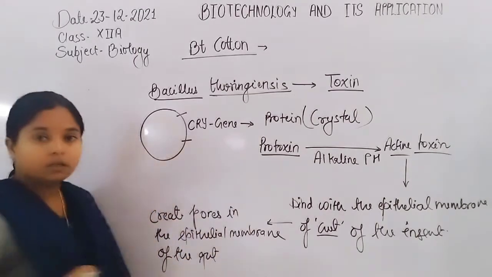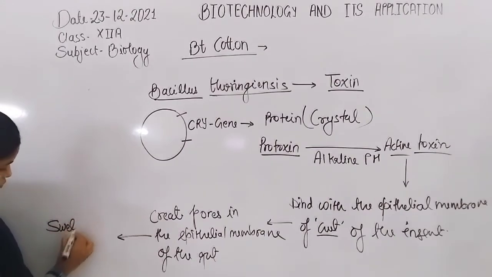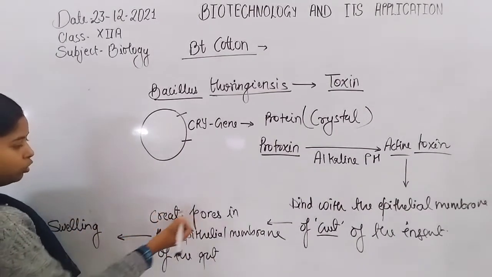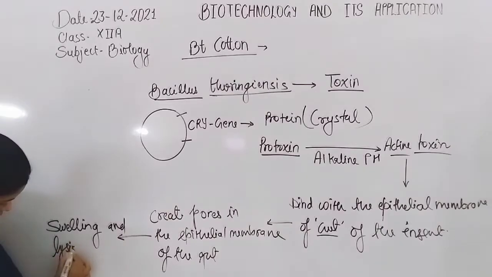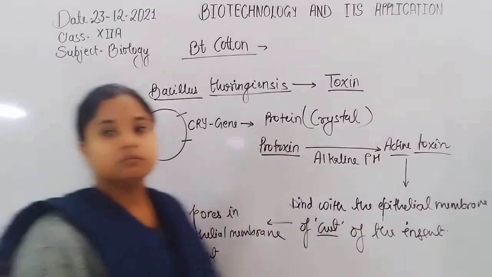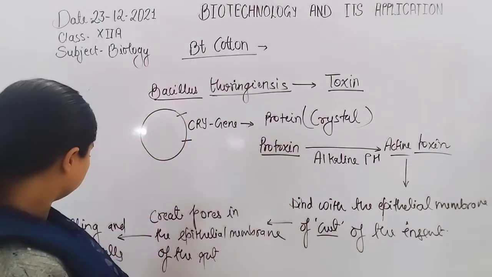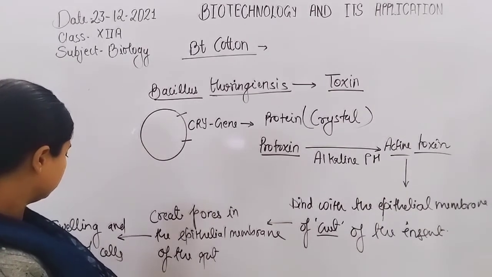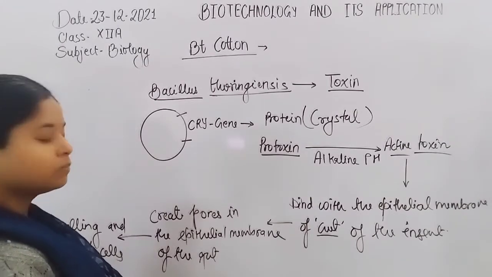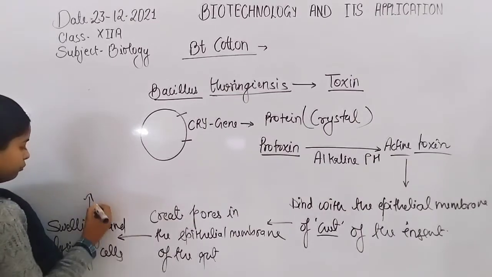When the pores are created, swelling occurs. The creation of pores on the epithelial membrane causes swelling and lysis of cells, and that eventually causes the death of the insect.